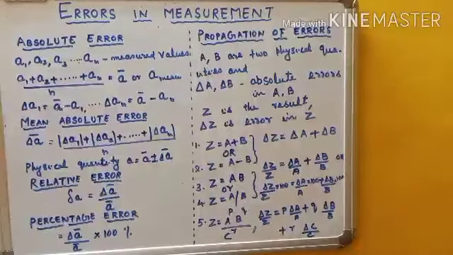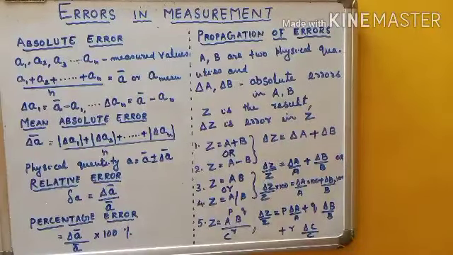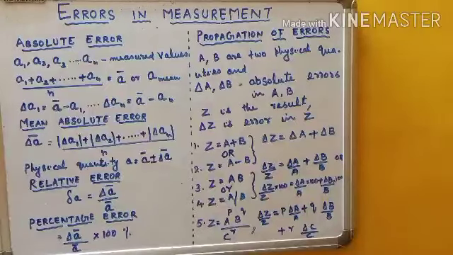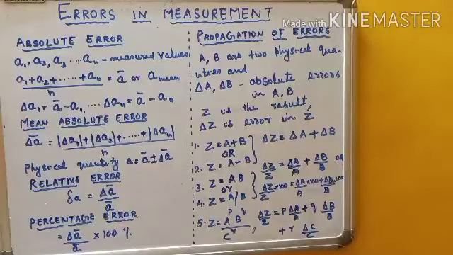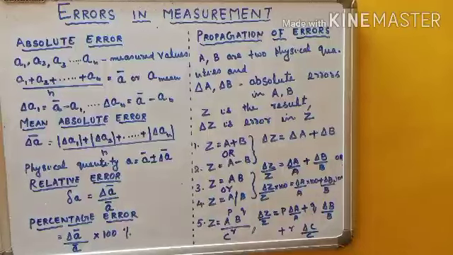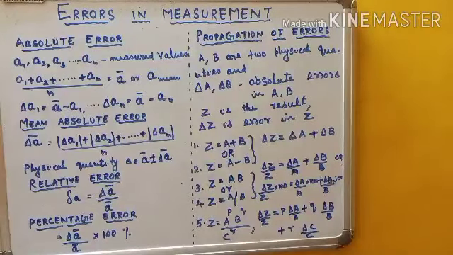So why are we repeating the measurements a number of times? We are repeating the measurements to minimize or reduce the errors which are possible while taking the observations. So we are going to discuss that in detail.